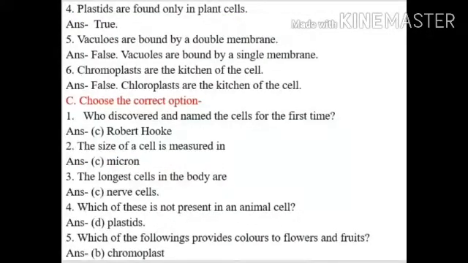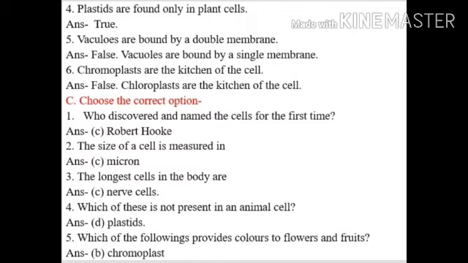Number 4, plastids are found only in plant cells. Answer is true. Number 5, vacuoles are bound by a double membrane. It is false. Vacuoles are bound by a single membrane. Number 6, chromoplasts are the kitchen of the cell. It is false. Chloroplasts are the kitchen of the cell. Next is choose the correct option.